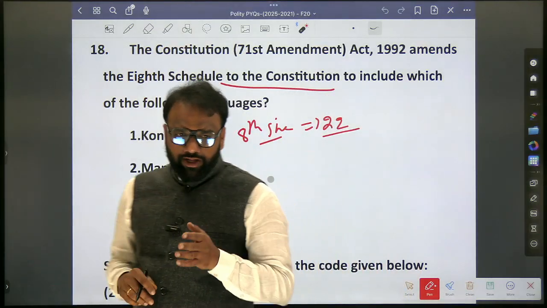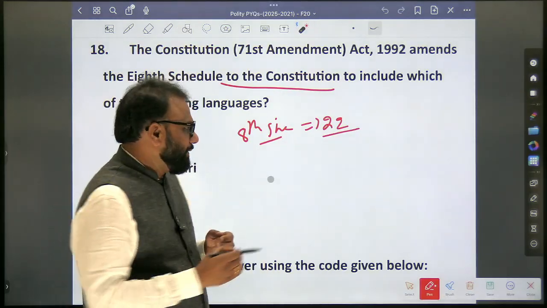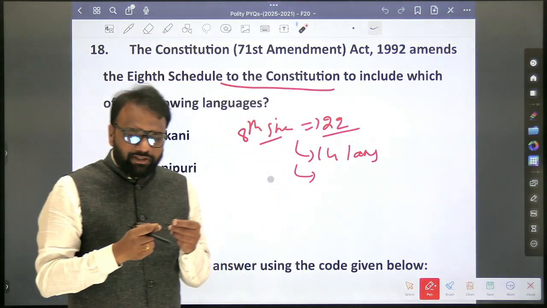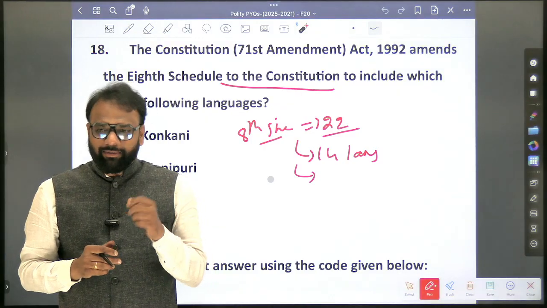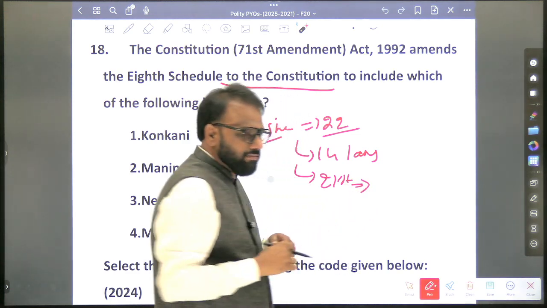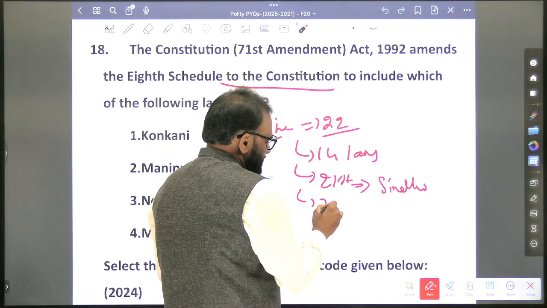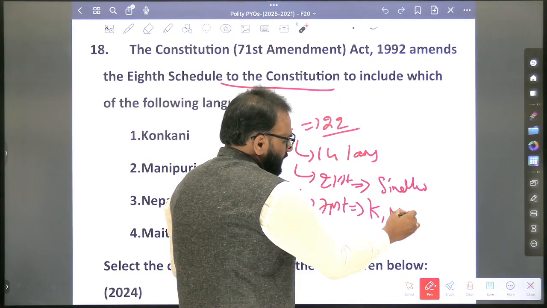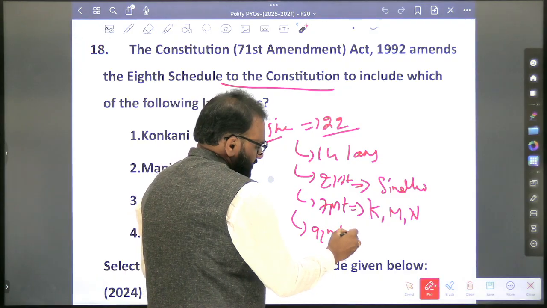So initially in 1950, how many languages were part of the 8th schedule? There were 14 languages initially. Next, how many times has the amendment taken place to the 8th schedule? 3 or 4? Which was the first amendment? 21st amendment. Through the 21st amendment, which language was added? Sindhi. Next, 71st amendment: Konkani, Manipuri, Nepali. Next, 92nd amendment. Which were added?